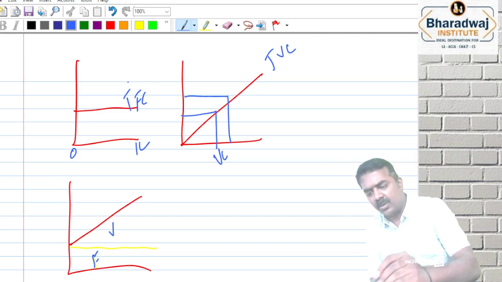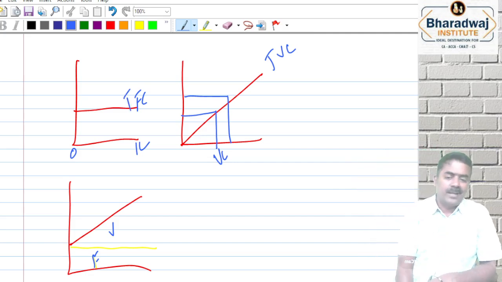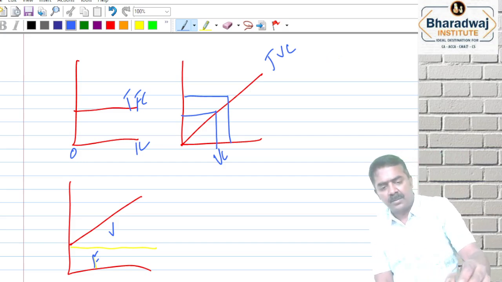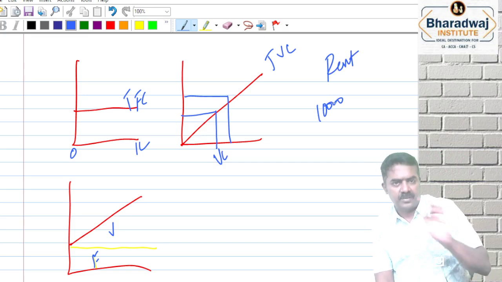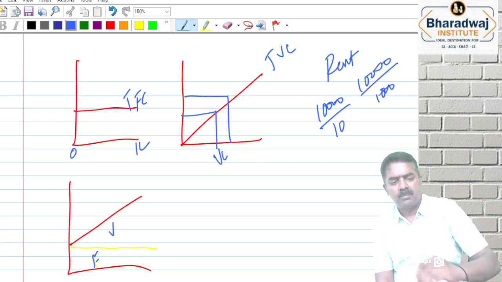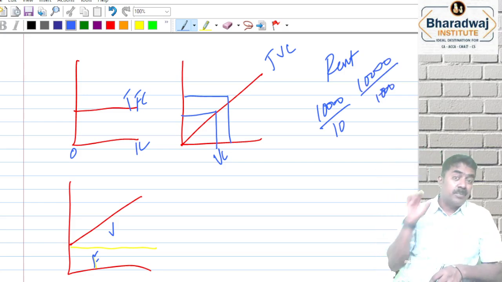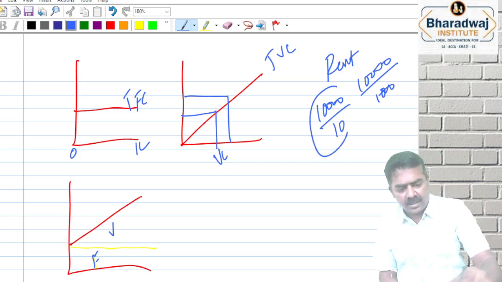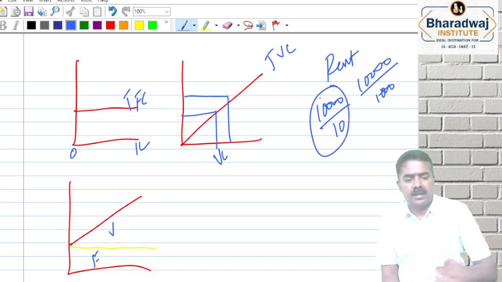Fixed cost, totally it will remain constant. For example, we pay rent of 10,000 rupees, total fixed cost, that is 10,000 in total. Whether you produce 10 units or 1000 units, it is the same 10,000. Okay, fixed cost per unit will change. 10,000 divided by 10 gives 1000 rupees.